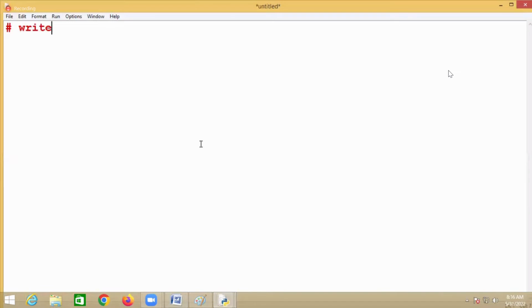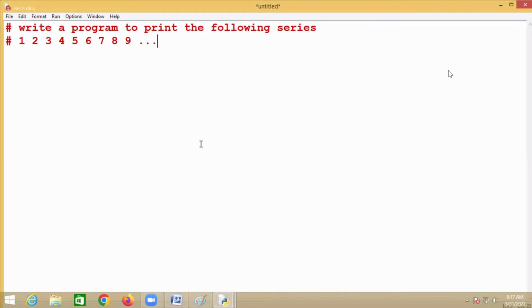Now write a program to print the following series: 1, 2, 3, 4, 5, 6, 7, 8, 9. I want to print up to 20. I want to print all the numbers from 1 to 20. This is one series.